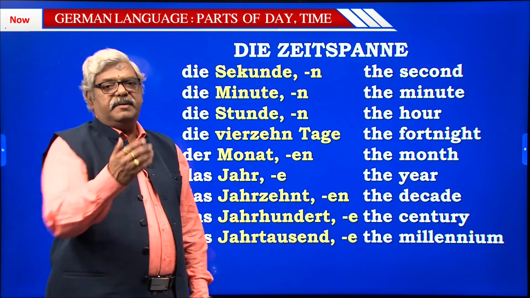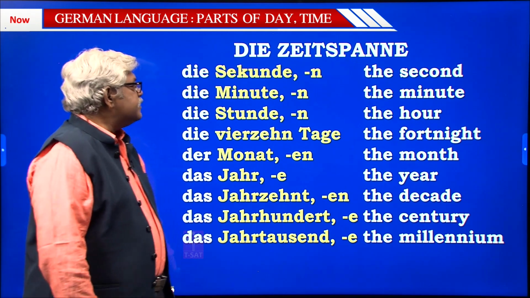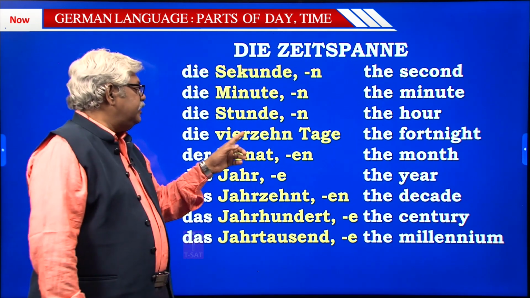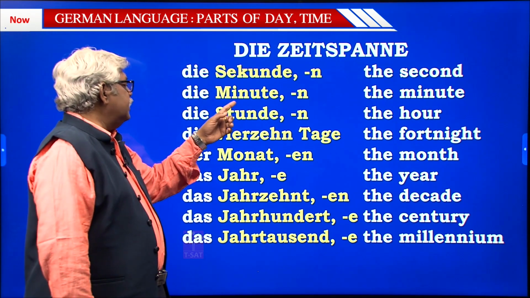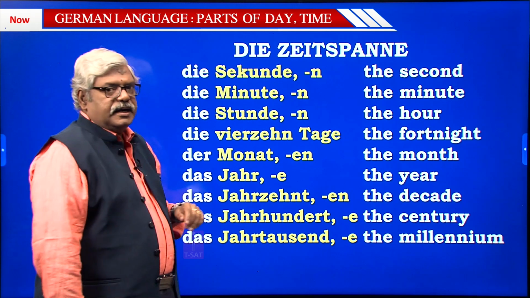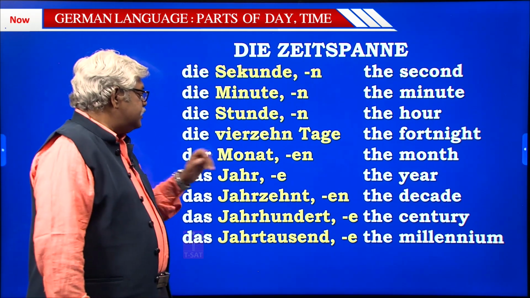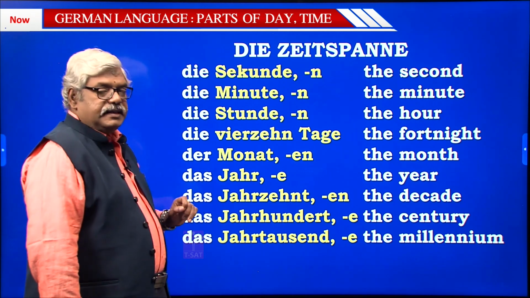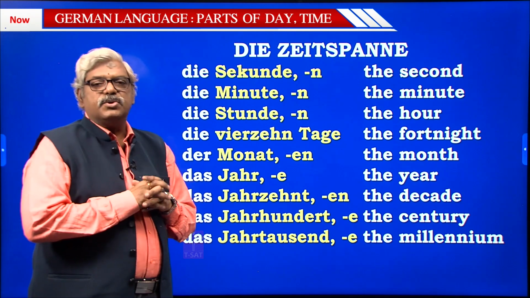Remember, in the previous class we have learnt about genders. So if you carefully observe, each of them have their own genders. For example, Sekunde, Minute, Stunde or 14 Tage, all of them are having the feminine die, whereas Monat is der, Jahr, das, like that. Each noun in German has its own gender.